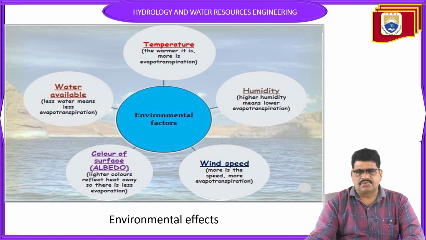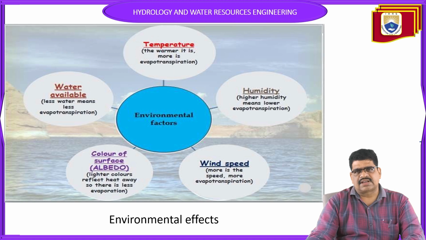Some water particles also can be collected and carried from one place to another by the wind. So this is also directly proportional: as wind speed increases, evapotranspiration also increases. You should remember it like that.